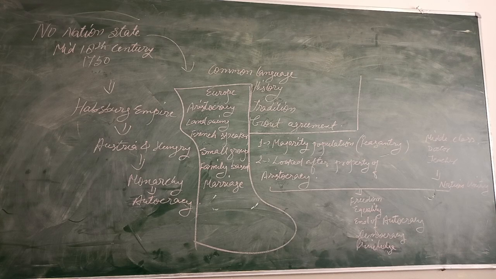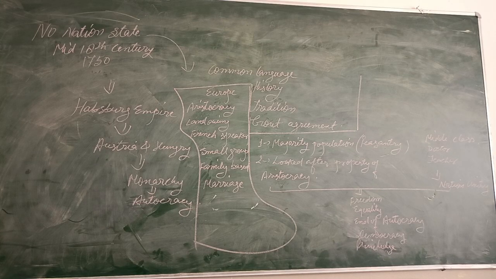Our government cannot impose any kind of restriction on us. If it is done, it has to be passed and consented to in the parliament, where 545 and 245 people are sitting to take decisions on behalf of us. So any matter, any bill cannot be passed without our consent. So our country is a nation state because all the things required in a nation state we are having. So now we need to understand Europe.